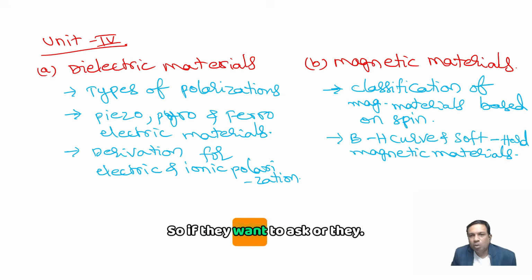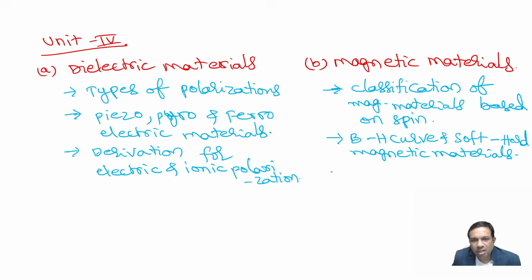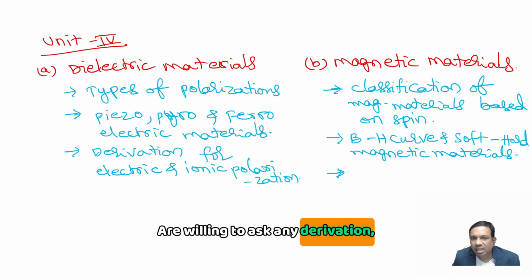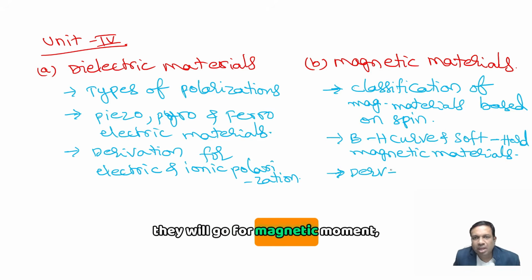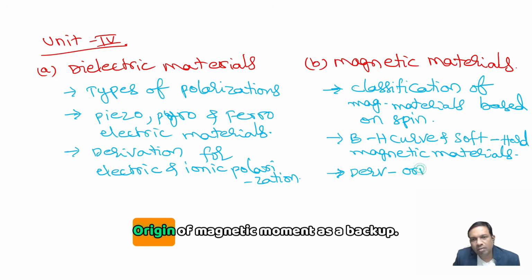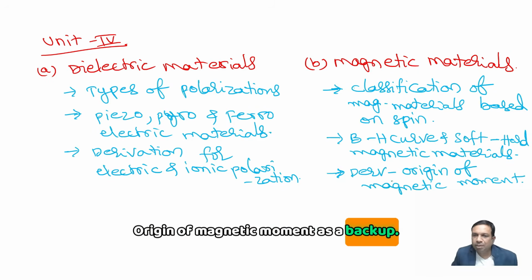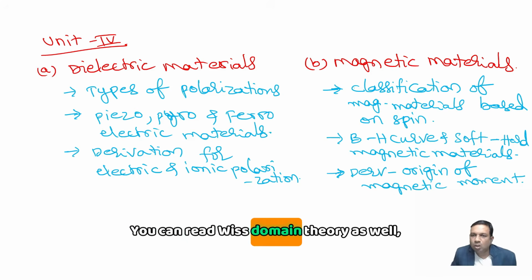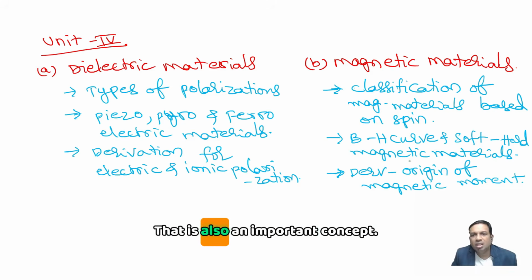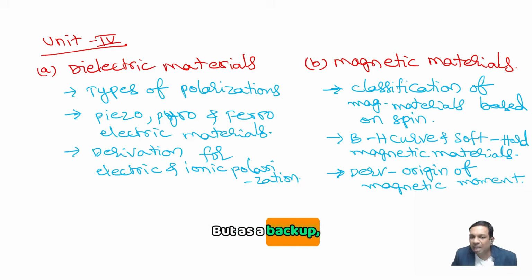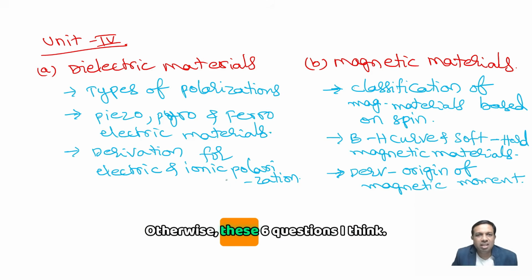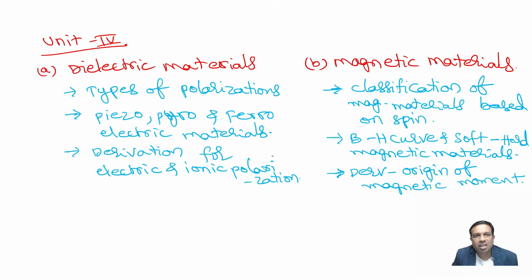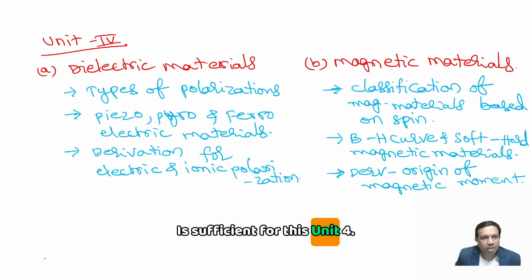If they are willing to ask any derivation, they will go for magnetic moment, right? Origin of magnetic moment. As a backup, you can read Weiss domain theory as well. That is also an important concept, but as a backup, you can read it. Otherwise, these 6 questions, I think, are sufficient for this Unit 4.